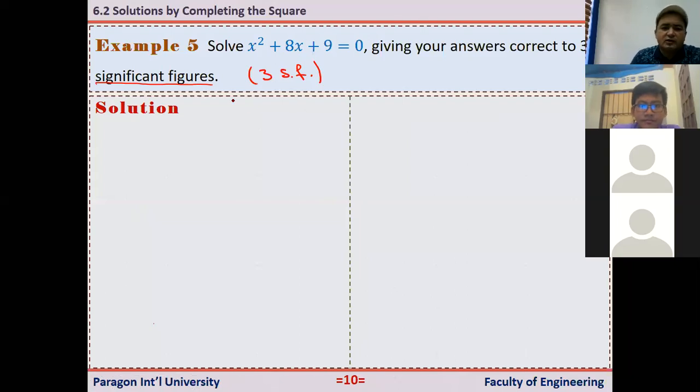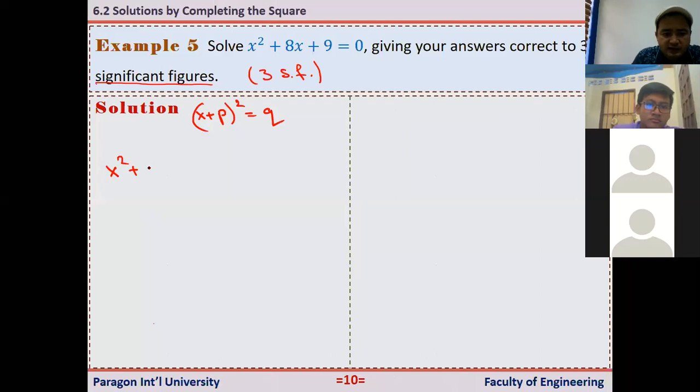So now I'm going to use this completing the square method to solve this quadratic equation. To do this one, first I have to bring this into this form. What is it? That is (x + p)² = q. Okay. So here we have x squared plus, it's already 1 here, so we don't have to do anything.